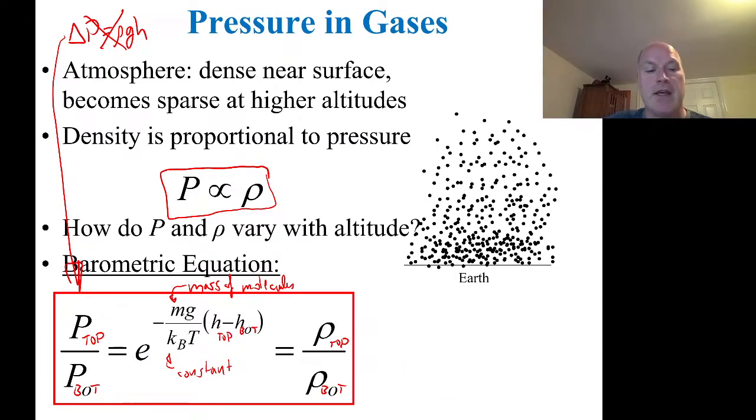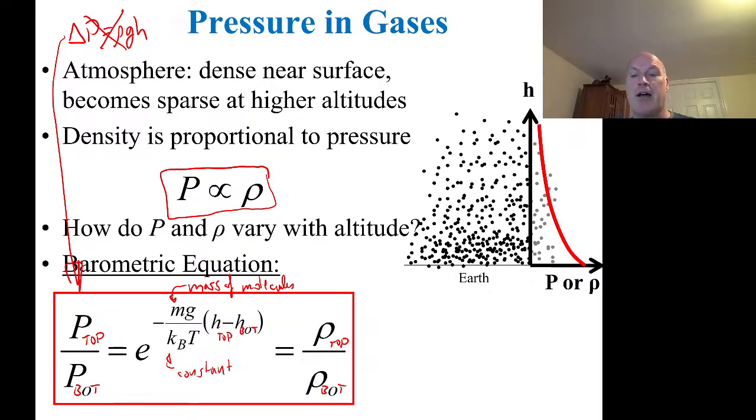And because pressure is proportional to density, the ratio of the pressures leads to the ratio of the densities. That's what this equation is saying. And if you wanted to plot, this is a funny plot over here on the right. If you plot the pressure as a function of height, it'll follow a curve like this, where as you go higher and higher up, the pressure becomes lower.